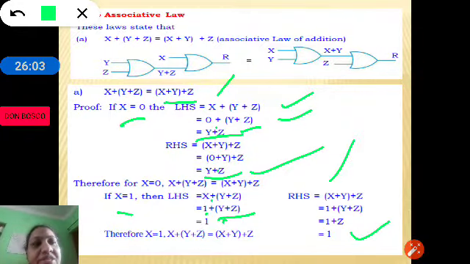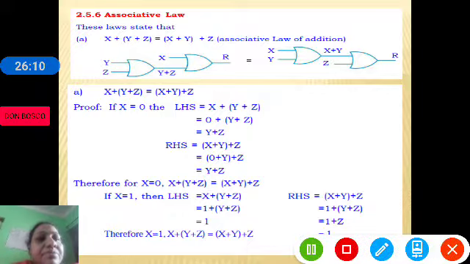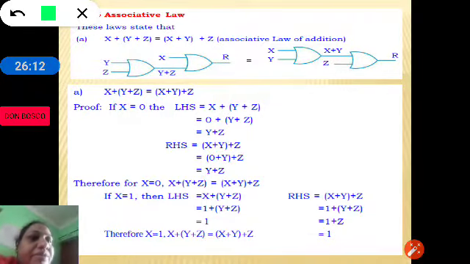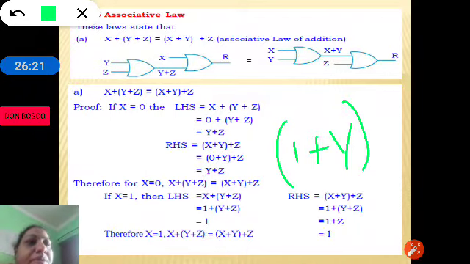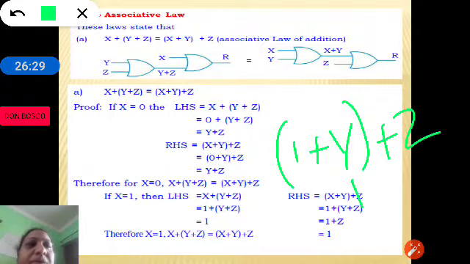So there is a little mistake in the textbook. Let me correct this. It will be 1 plus y plus z. 1 plus y is equal to 1 plus z. 1 plus y is 1.